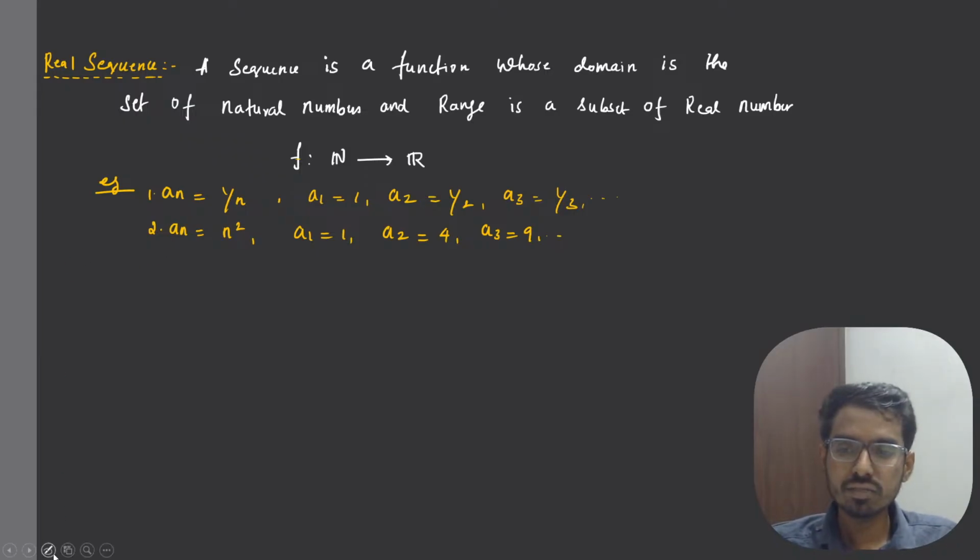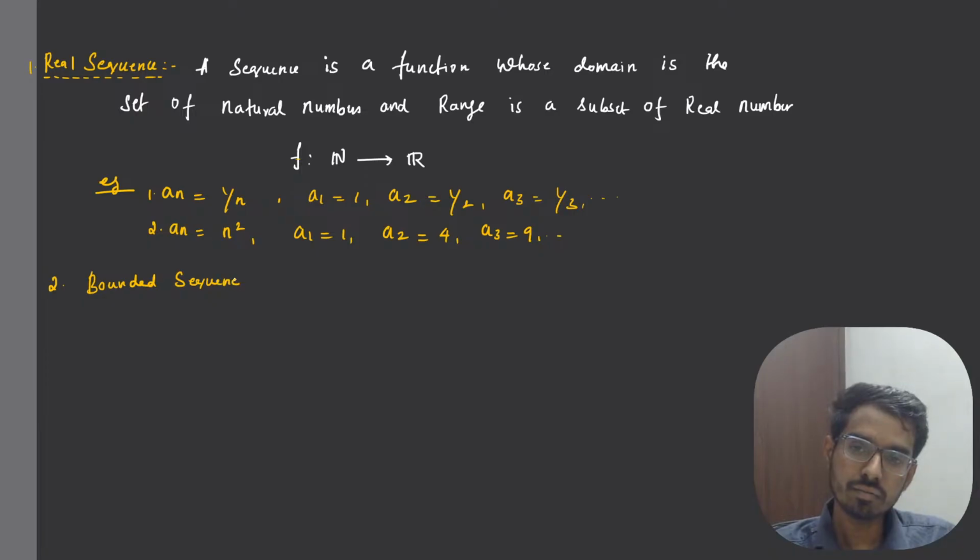So first, we will define what is meant by a bounded sequence, right? The first definition is what is a real sequence. A sequence is a function from natural numbers to a subset of real numbers. That's it. Your domain has to be natural numbers, and the range can be any subset of real numbers. You have to start by plugging in n equal to 1 because your domain is natural numbers. Okay. Now we will define what is meant by a bounded sequence. Very important.